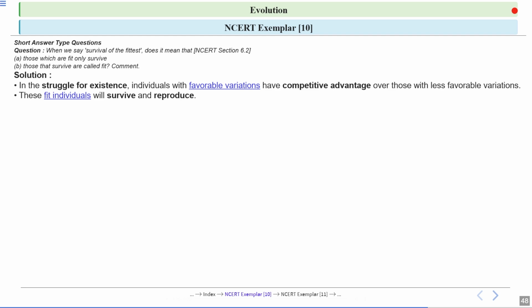Now it means that it's not enough just to stay alive. Producing the next generation is also crucial. If an individual is surviving but unable to reproduce, then in an evolutionary sense, they are not considered fit. Now, these fit individuals produce more offspring compared to less adapted individuals, meaning their genes are more frequently passed on in the population. As a result, favorable traits become more common in the next generation. For example, in bacteria, those with antibiotic resistance who are fit tend to multiply more.